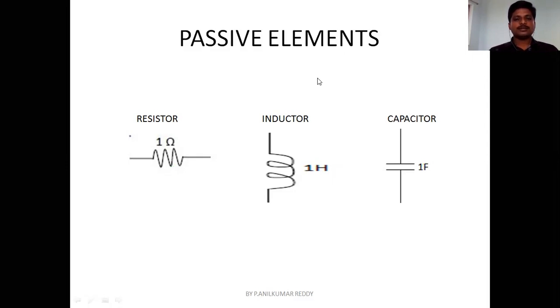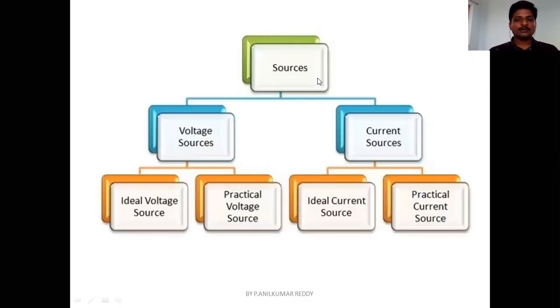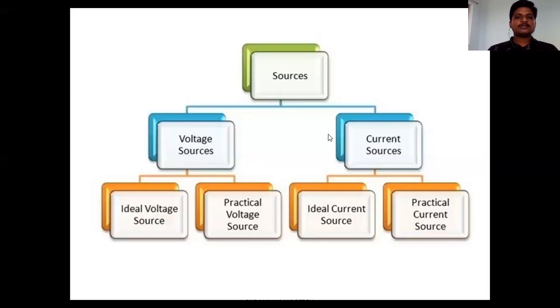Now let us look into active elements. Active element is also known as a source.